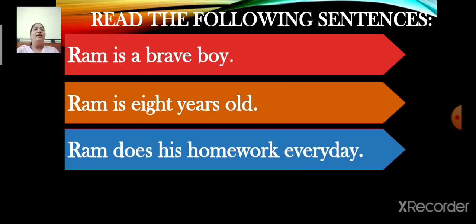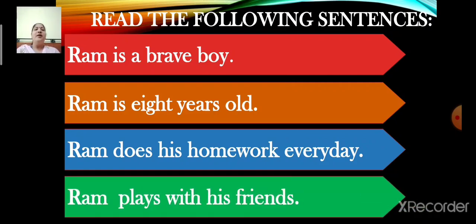Read the following sentences. Ram is a brave boy. Ram is 8 years old. Ram does his homework every day. Ram plays with his friends. Now children, can you tell me which word is repeated in these sentences? Can you guess which word is repeated?